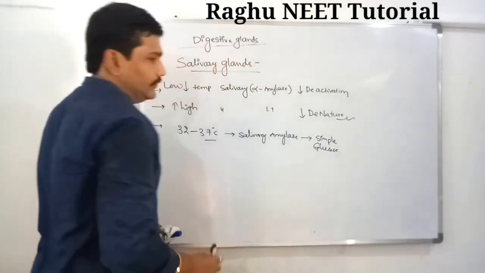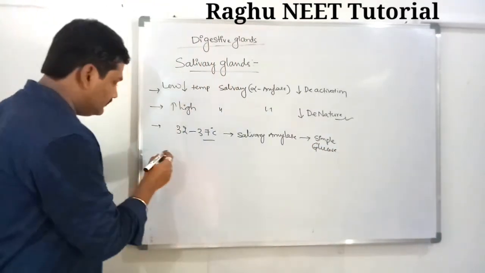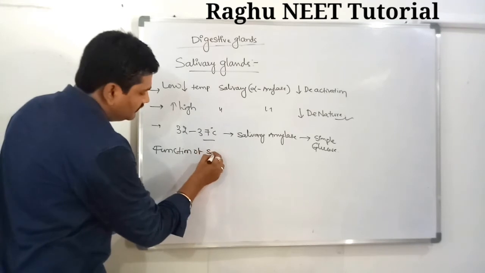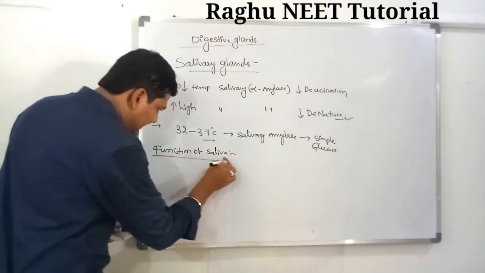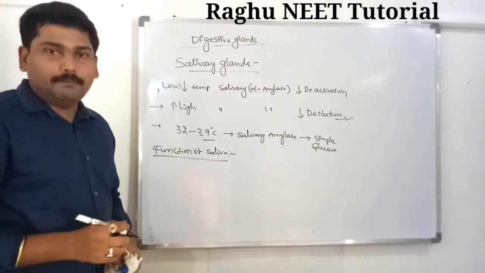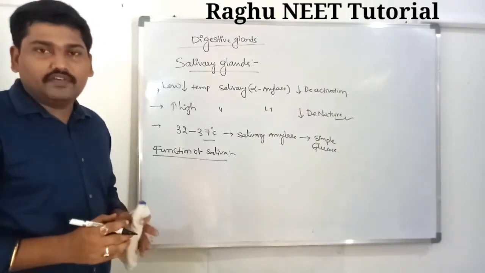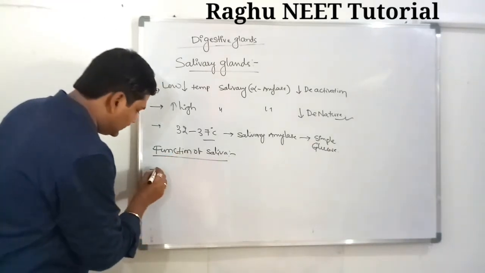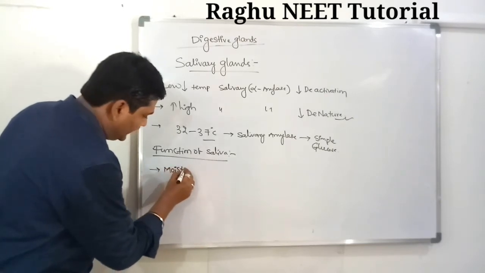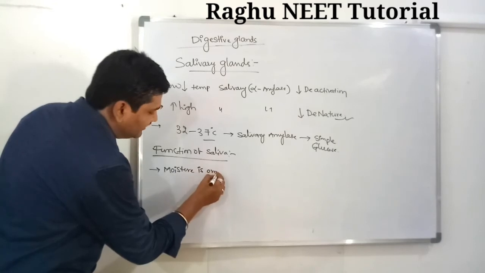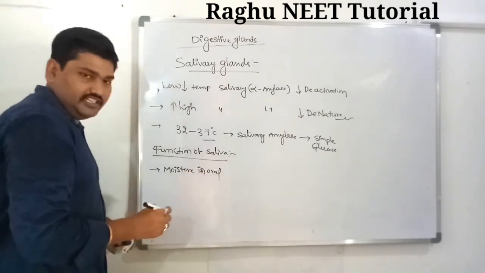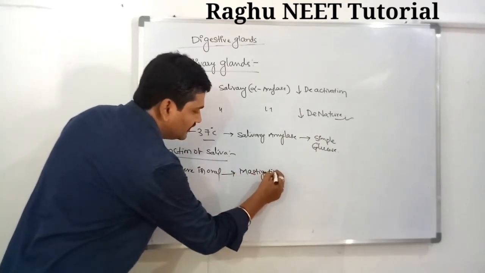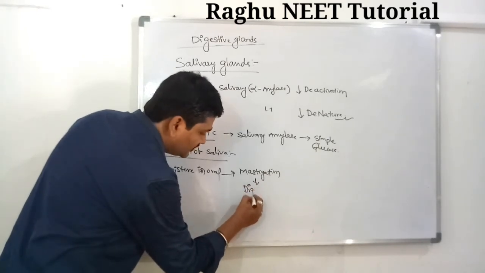The functions of saliva: saliva is majorly useful to make moisture in our buccal cavity, for mastication, and very important, deglutition.